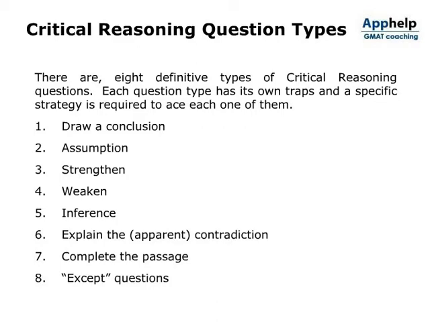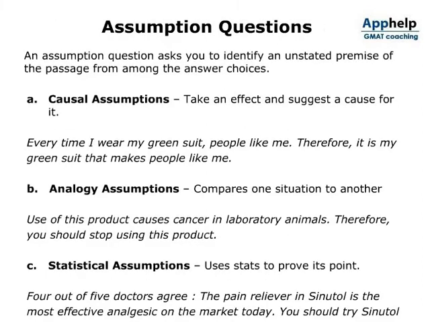1. Draw a conclusion. 2. Assumption. 3. Strengthen. 4. Weaken. 5. Inference. 6. Explain the apparent contradiction. 7. Complete the passage. 8. Accept questions. Assumption questions. An assumption question asks you to identify an unstated premise of the passage from among the answer choices.